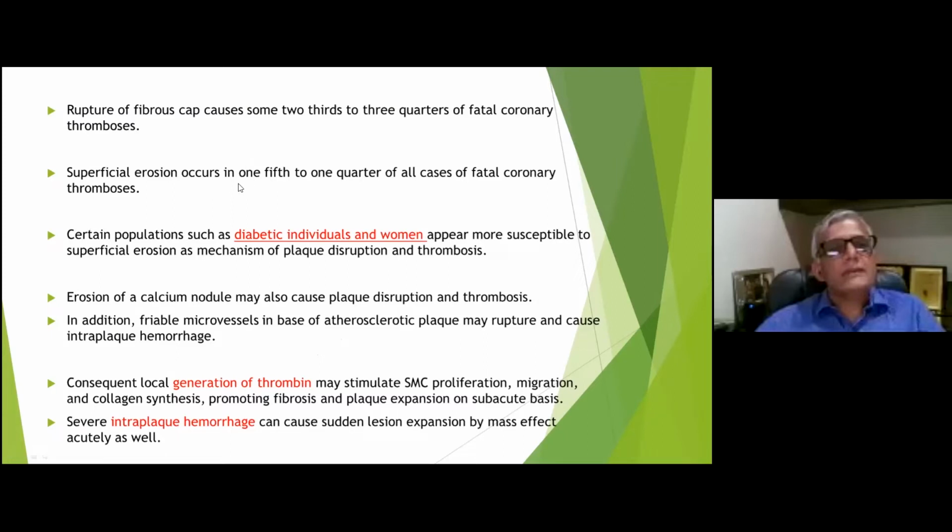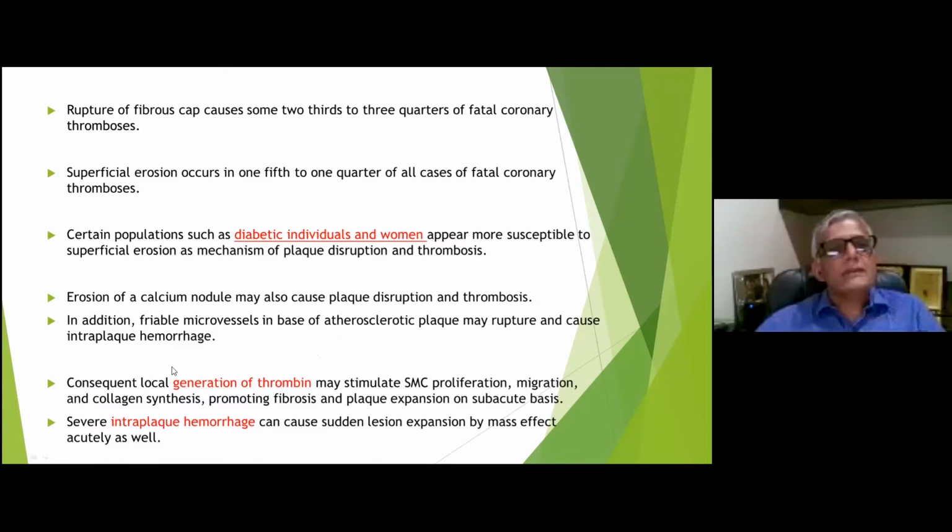And superficial erosion is seen in almost 20% of the cases. This is one of the main pathogenic mechanisms in diabetics and women, where rupture is not common, but superficial erosion is common, and they can lead to unstable angina or acute coronary syndrome. Sometimes there may be erosion of a calcified nodule, which can also lead to development of acute thrombosis.